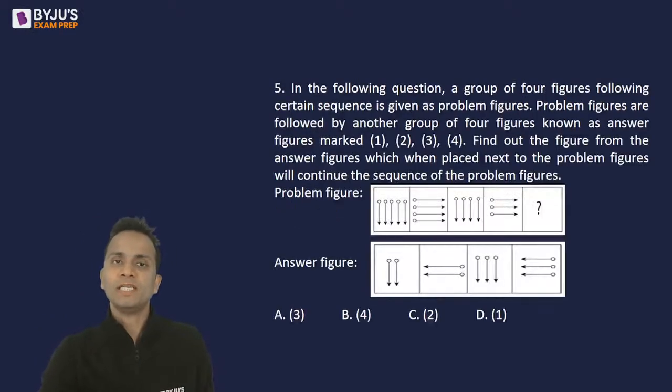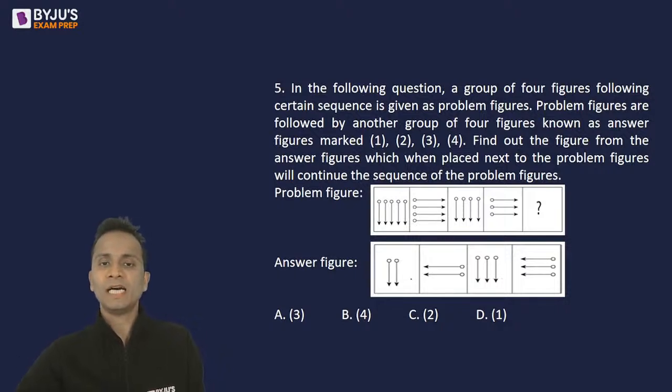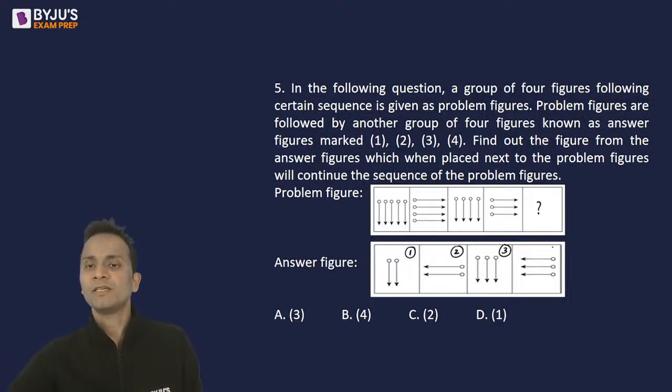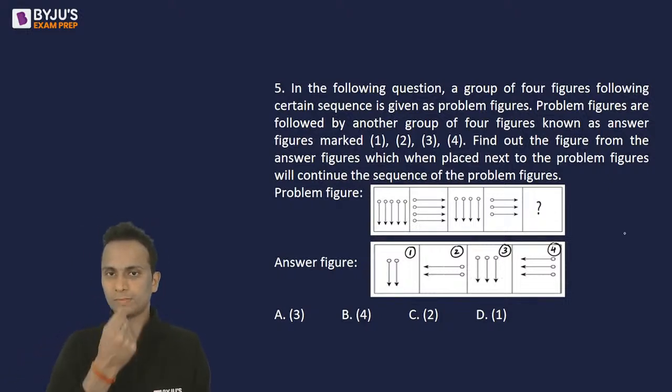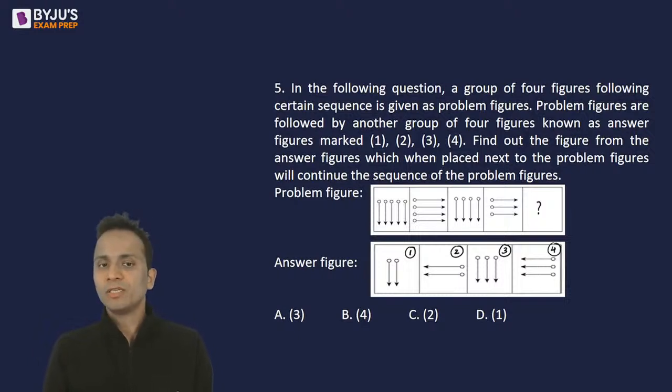Okay, let's go. Next question, question number 5. This one is easy. You cannot mark an incorrect answer for this. So among the answer figures, this is figure number 1, this is figure number 2, figure number 3 and figure number 4. Now you will have to mention the option A, B, C or D. Which one is correct?